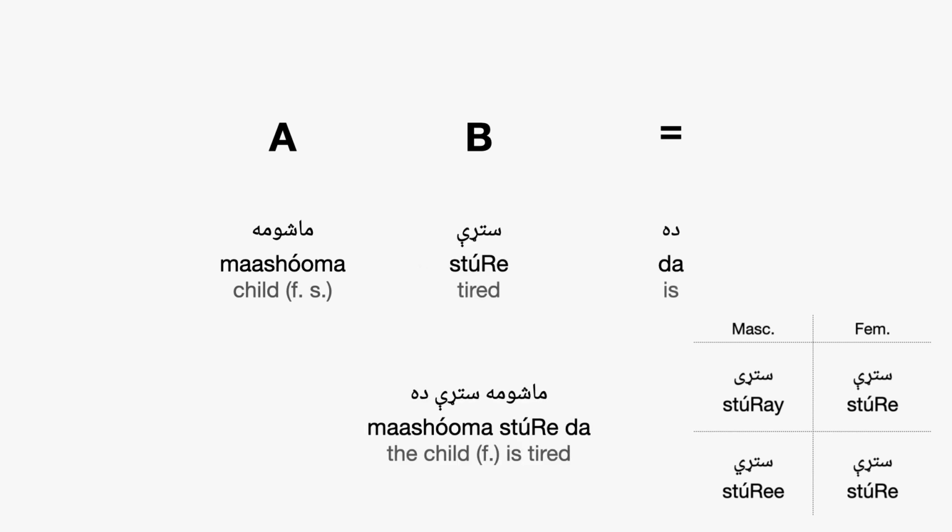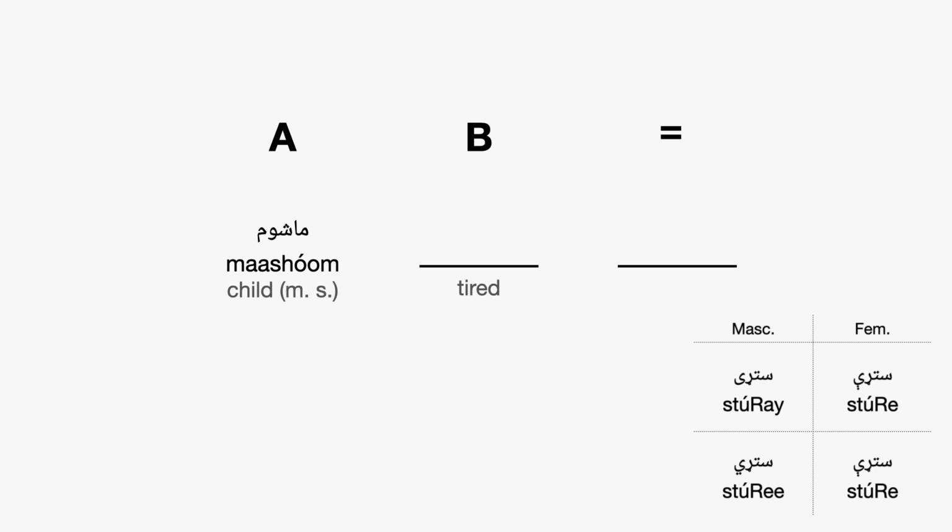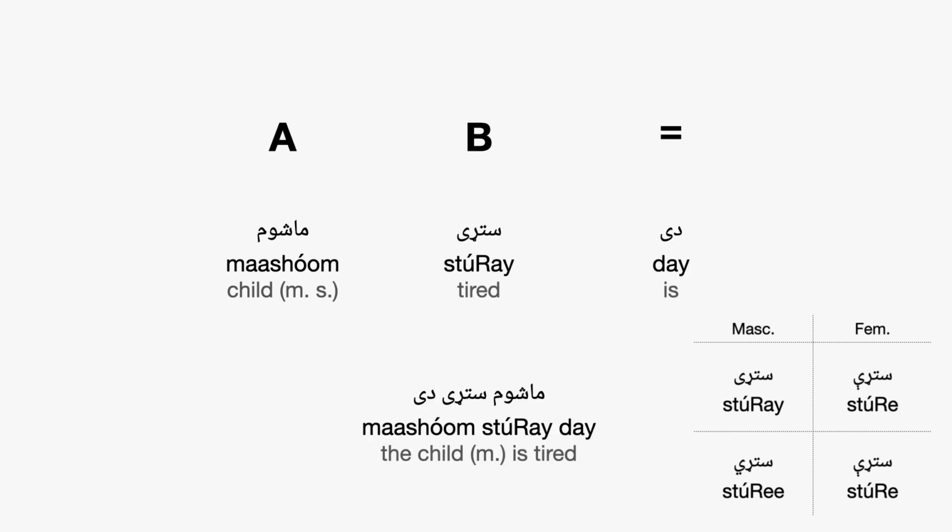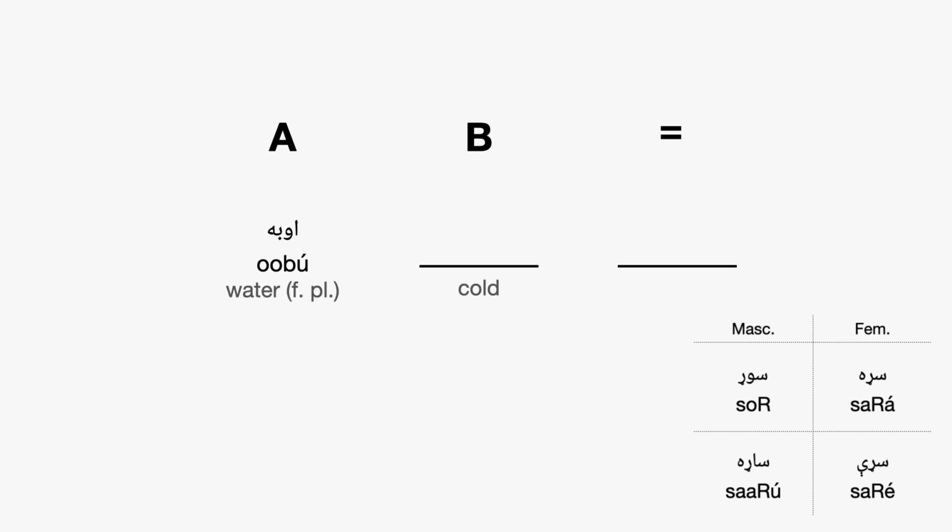Mashuma sterida. Mashuma sterida. Again, we took the feminine form of the first row. And if it's a male child, mashum, then what do we say? Mashum steride. Mashum steride. Okay, here's a bit of an interesting one. Ubu, water, is actually a feminine plural noun. So if we want to say the water is cold, we're going to use the adjective sor for cold.